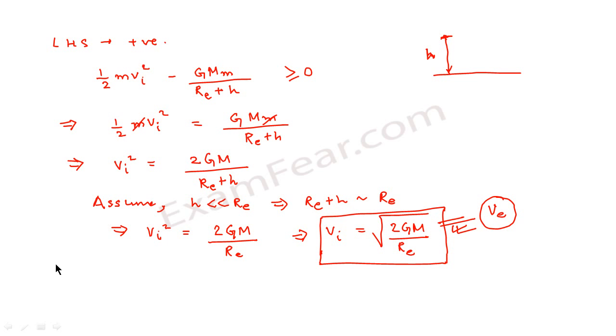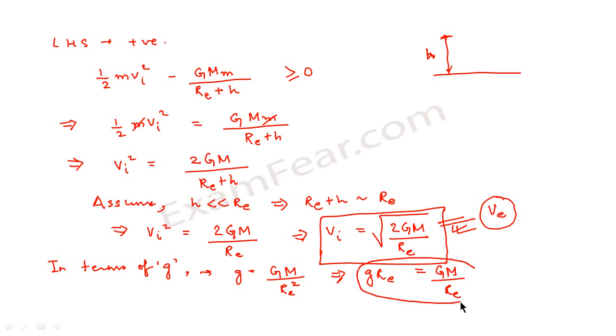Now we can also write escape velocity in terms of acceleration due to gravity, small g. How is small g related to capital G? Small g is nothing but capital G M divided by Re square. So we can say that g into Re is equal to capital G M divided by Re. So using this value in this expression, we can say that escape velocity is equal to root over 2g Re.